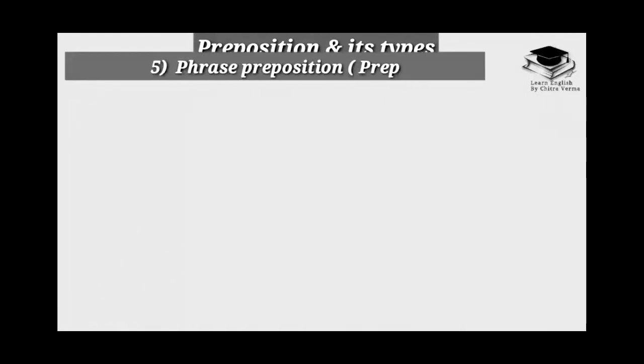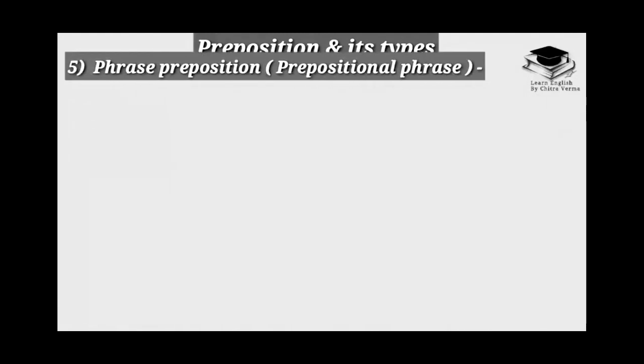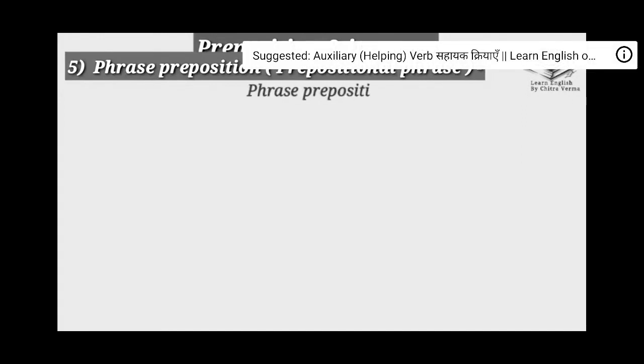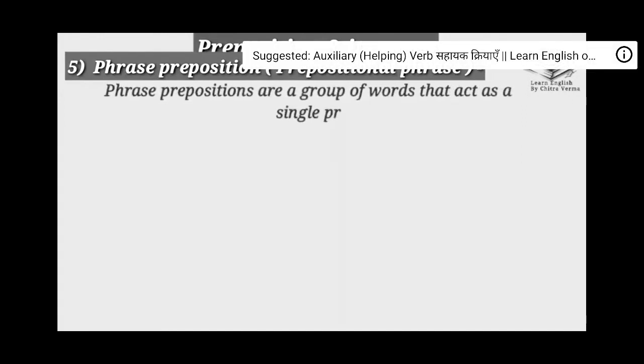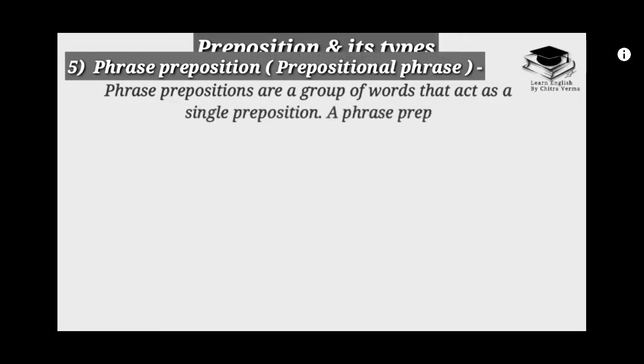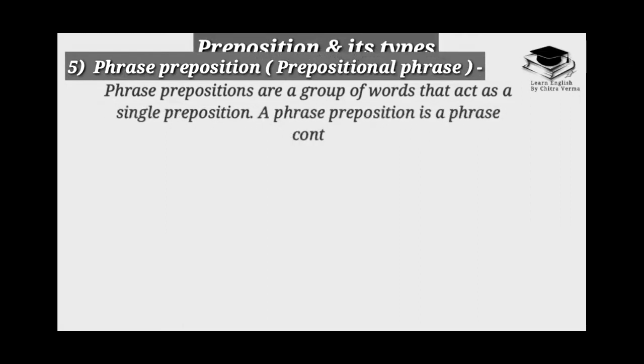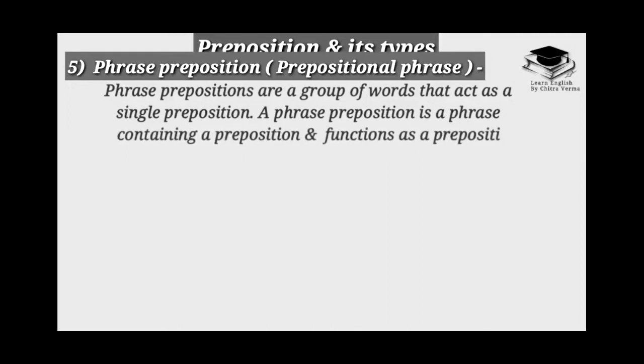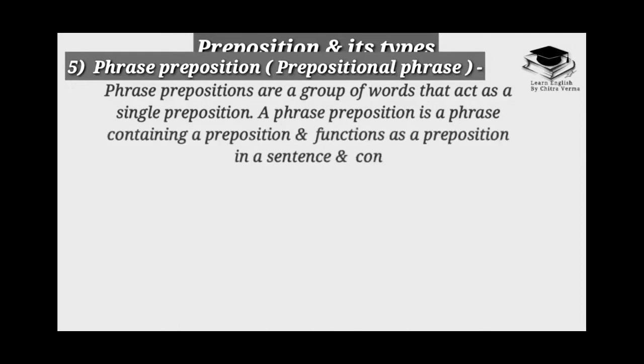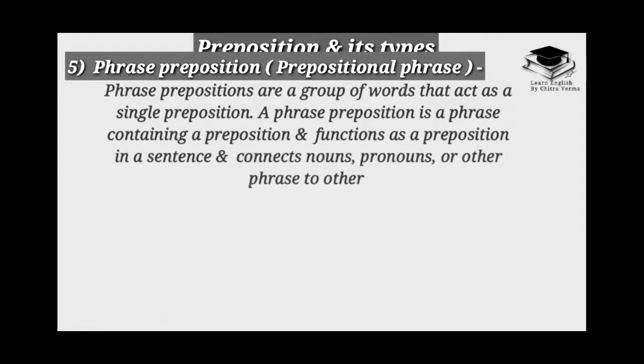Fifth one is phrase preposition. Prepositional phrase is what we call it. Phrase prepositions are groups of words that act as a single preposition. A phrase preposition is a phrase containing a preposition and functions as a preposition in a sentence and connects the noun, pronoun, or other phrase to the other words in a sentence.